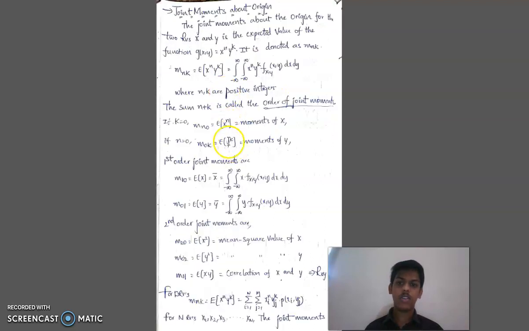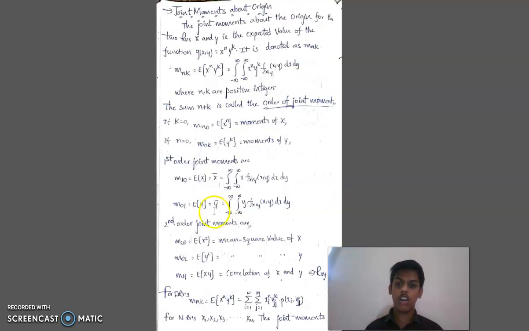If k is equal to 0, then m_n0 is equal to expectation of x power n, that is the nth moment of x. If n is equal to 0, that is expectation of y power k, which is the moment of y. Now let me deal with the first order joint moments. If we place n equal to 1 and k equal to 0, or k equal to 1 and n equal to 0, then we get the first order moments, that is m10 equal to expectation of x and m01 equal to expectation of y. These can be written as x bar and y bar.